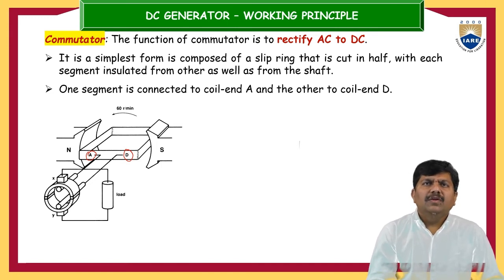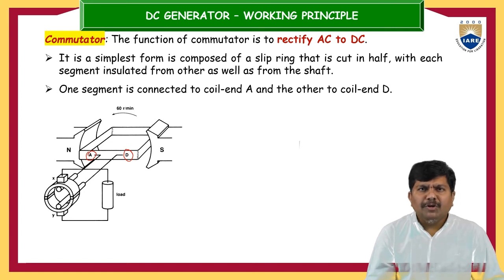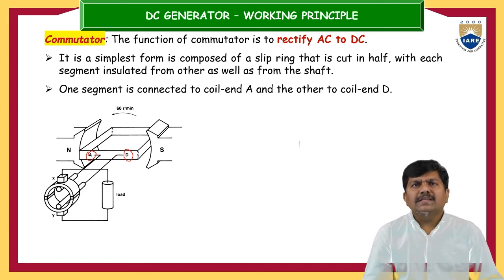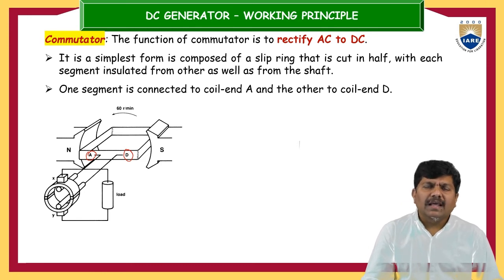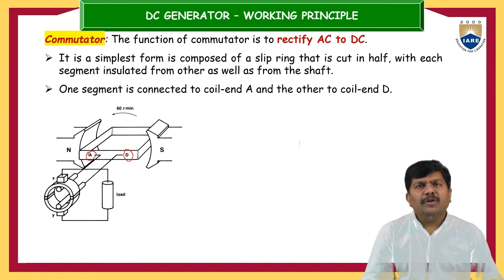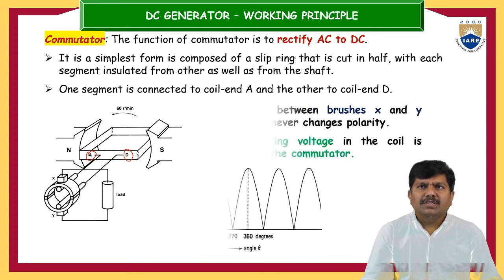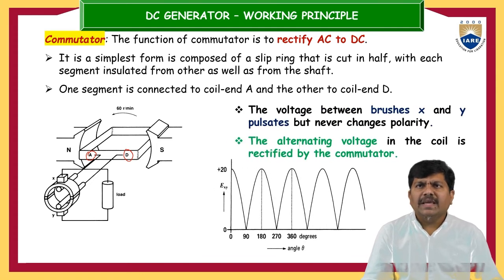So you see carefully what is the commutator and what is the brush. Commutator is a device that is going to rectify the electrical voltage or electrical energy from AC to unidirectional DC, whereas the brushes are going to collect the electrical energy from a rotating part and communicate it to the stationary electrical loads. That is the significant difference between commutator and the brush. So that's what we can examine here.